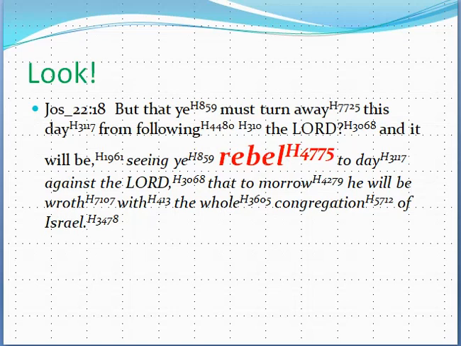The next place is used in verse 18, that you must turn away this day from following the Lord, and it will be seeing you rebel today against the Lord, that tomorrow he will be wroth with the whole congregation of Israel. There's that action to rebel again, which relates to rebellion.